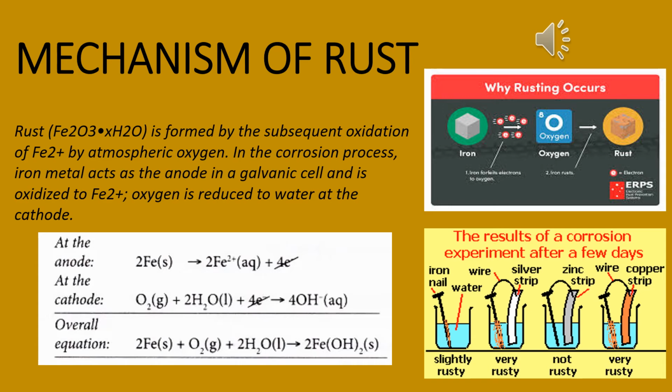So the overall equation: 2Fe plus O2 plus 2H2O forming 2Fe(OH)2. That means ferrous hydroxide.